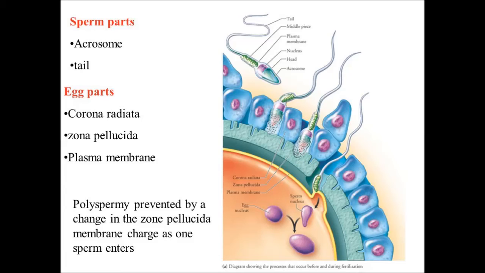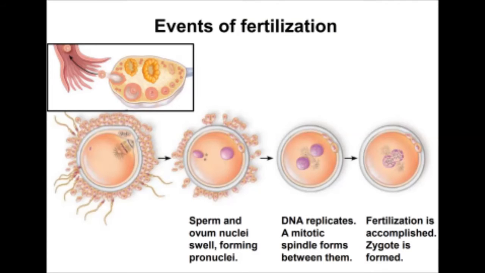External fertilization, commonly found in aquatic animals. Fertilization takes place outside the body of the female. The female lays its eggs in the water and the male lays its sperm over the eggs. Fertilization occurs when the sperm and the eggs meet. For example, frog and fish. Fertilization is the union of a male gamete with a female gamete to form the zygote.